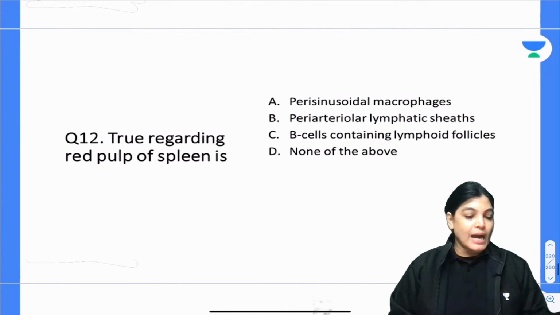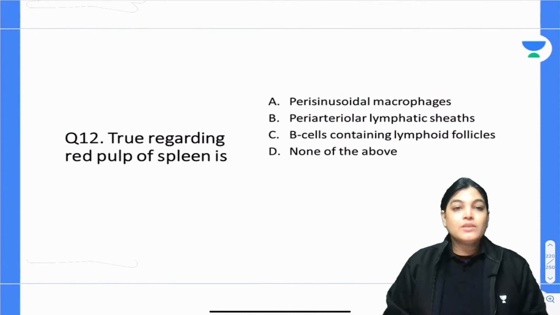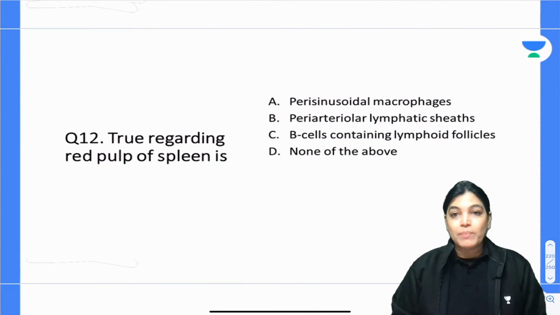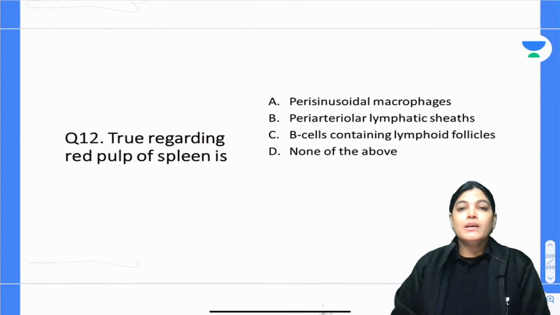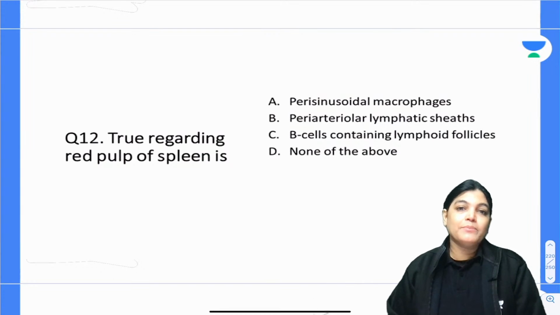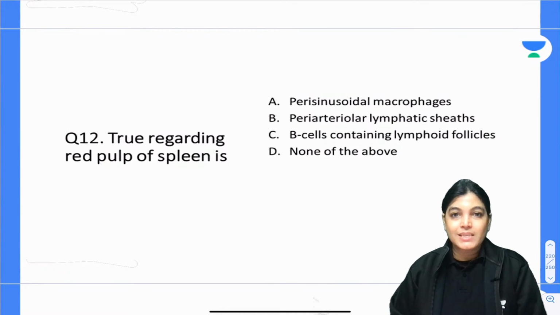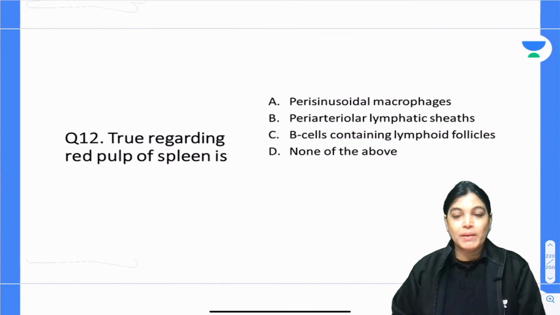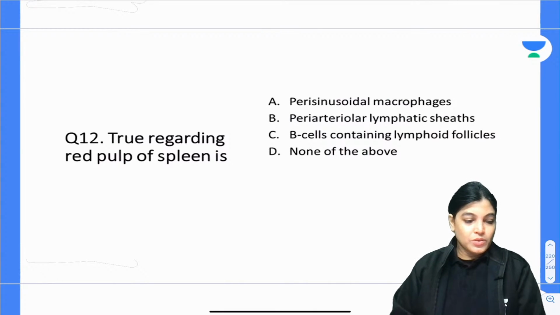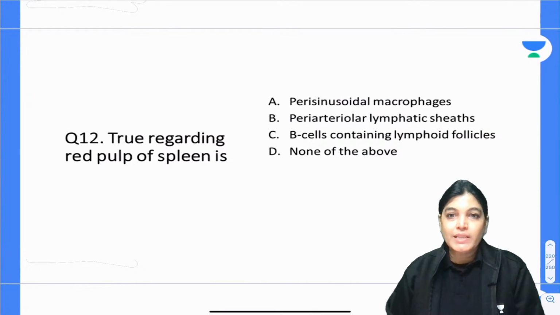True statement regarding red pulp of the spleen. Red pulp of the spleen contains: A, perisinusoidal macrophages; B, periarterial lymphatic sheath; C, B cell containing lymphoid follicle; or D, none of the above. So which is the correct one? Red pulp of the spleen contains. Again, I will wait 30 seconds, otherwise I will give the answer.